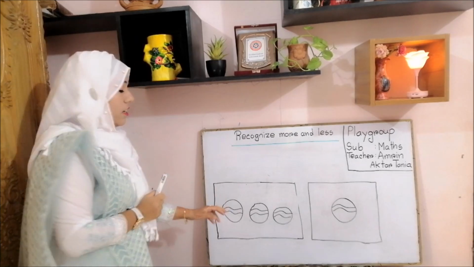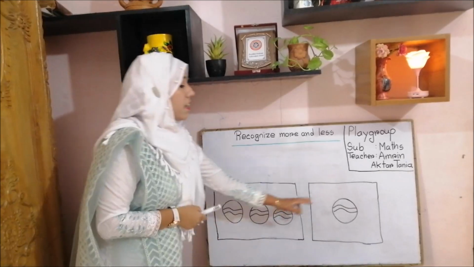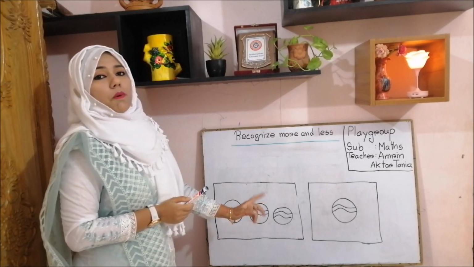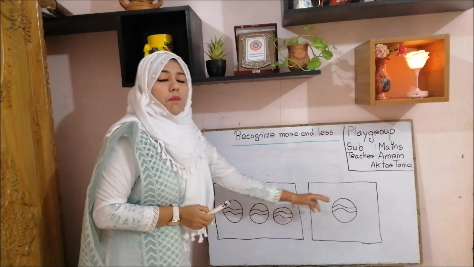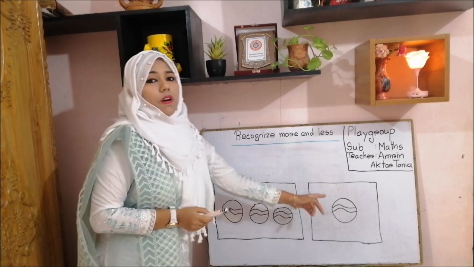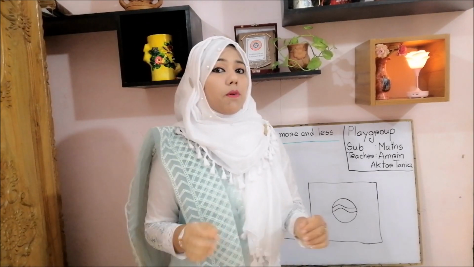Which one is more? Here 1, 2, 3. 3 balls and here 1 ball. So this one is more. 3 balls are more. 1 ball is less. So are you clear about more and less? More means so many. Less means very few. Okay.